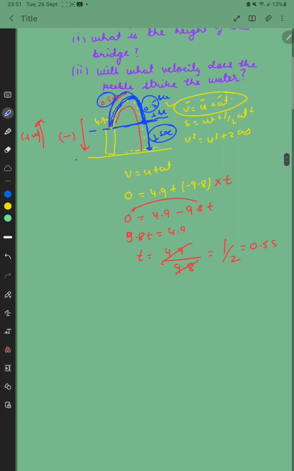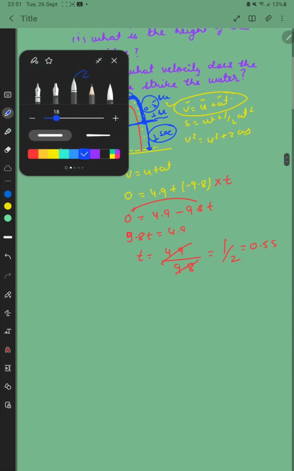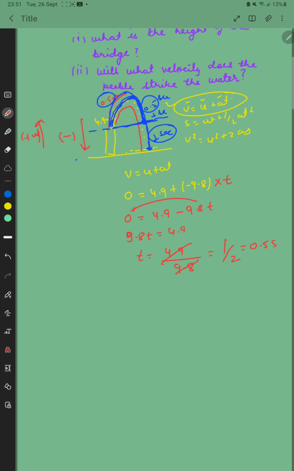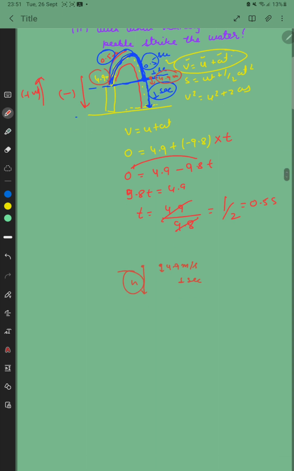Now one thing more: it goes upward with 4.9 meter per second. When it comes back to this level, in the downward direction it will have the same velocity, 4.9 meter per second. So we can say that the body is moving downward at 4.9 meter per second. It has height h and time 1 second. So we have to find this h.